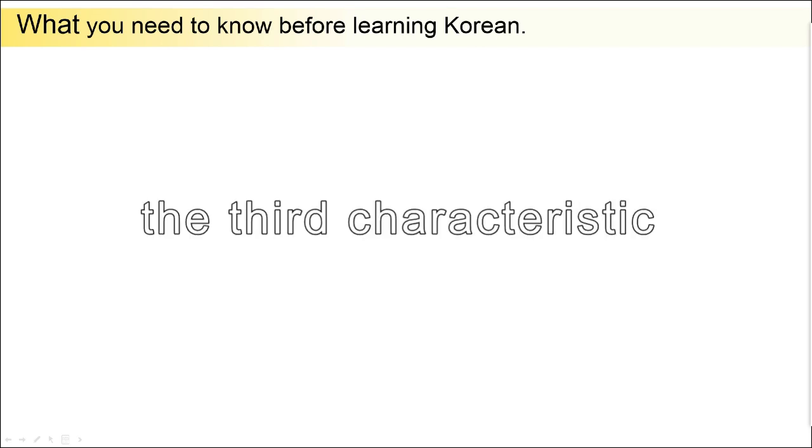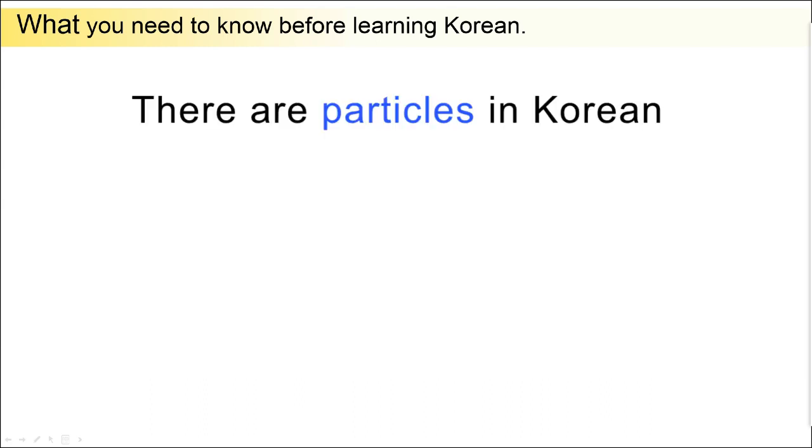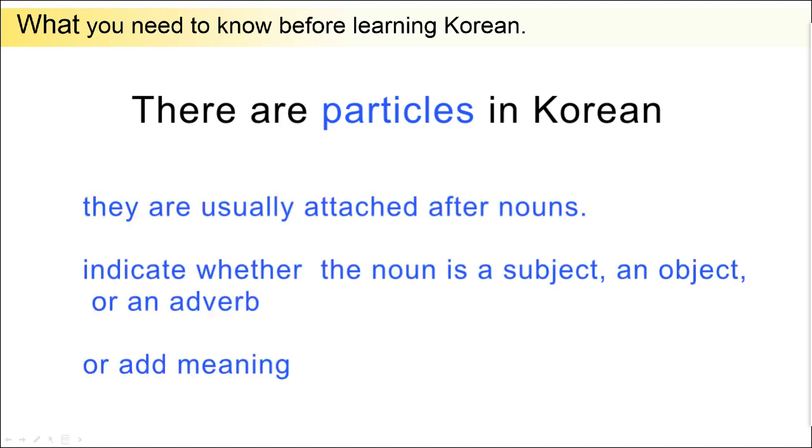Now, I am going to talk about the third characteristic. In Korean, there are words called particles. They are usually attached after nouns. By doing so, they indicate whether the noun is a subject, an object, or an adverb. Sometimes they add meaning.